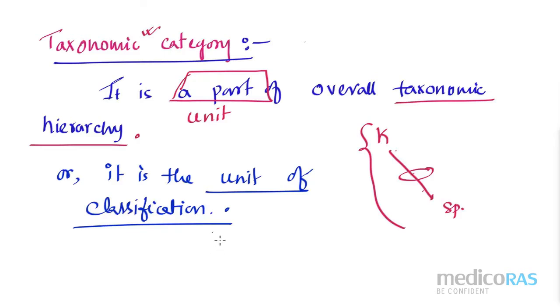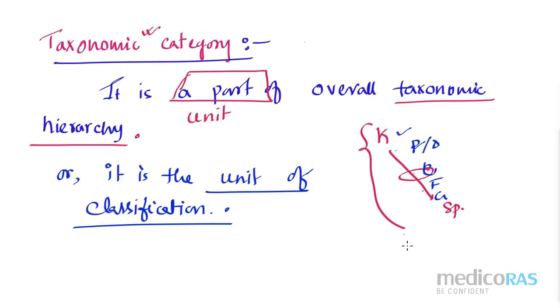If I want to give the definition for taxonomic hierarchy, I can say all the taxonomic categories like kingdom, phylum or division, class, family, order, genus, species, everything together gives the answer for taxonomic hierarchy.